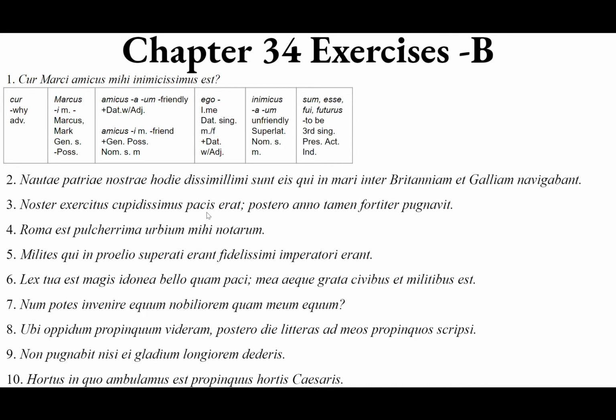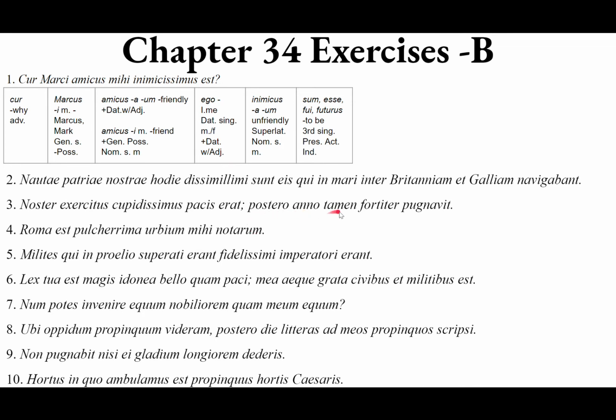Semicolon. There's always a semicolon. Postero anno tamen. Now here's where the tamen really works, because tamen is postpositive, meaning that there'll be an emphatic or operative word or phrase that goes first, and then there's the tamen. It's like a great big but or however.